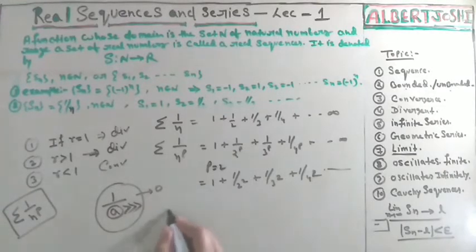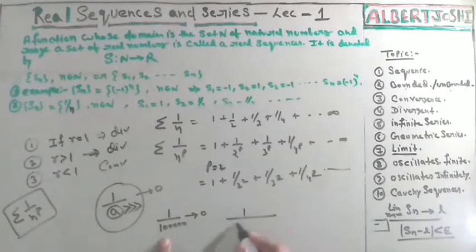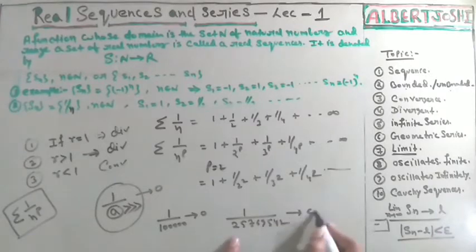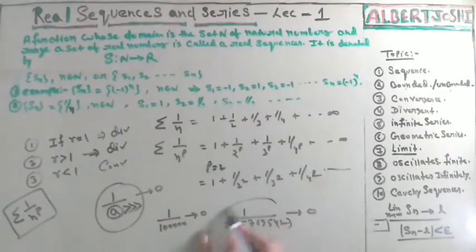Example: suppose you have 1 upon 1, 2, 3, 4, 5. In this condition this is converging to 0. If you increase it to 5, 7, 6, 9, 5, 4, 2, then you can see that it is converging to 0. If you are increasing this lower part, then the overall part is converging to 0.